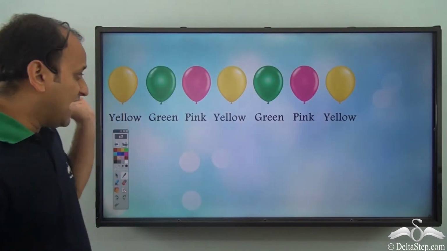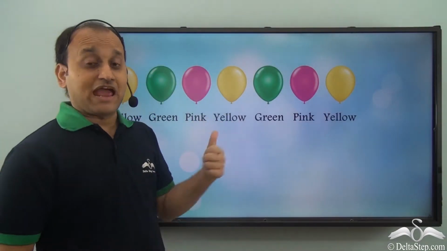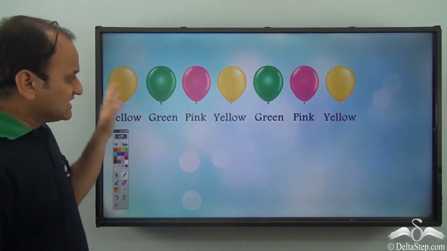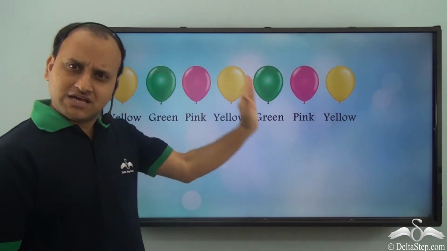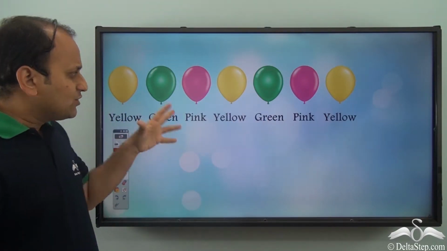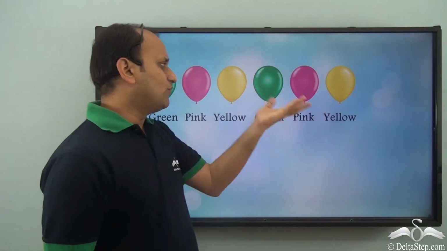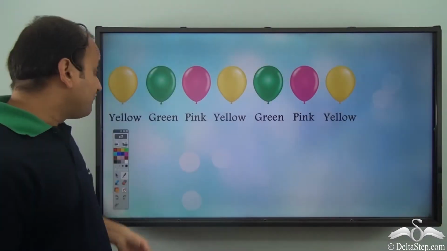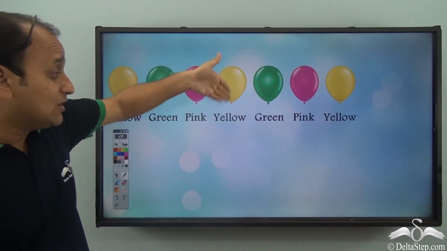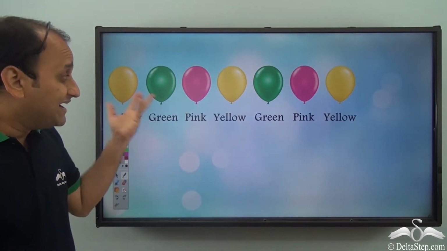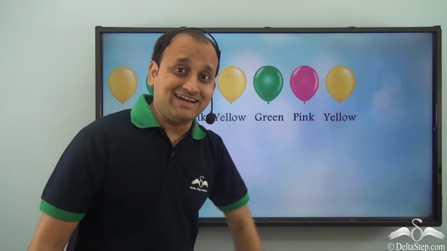So now we have another pattern here, and we need to extend this pattern. Now again, this pattern has to have some rule with which you can extend it. So can you identify which rule is it? Well, can you identify the unit of repeat in this case? We have yellow, green, pink, yellow, green, pink, yellow. So can you identify the unit of repeat and extend it?